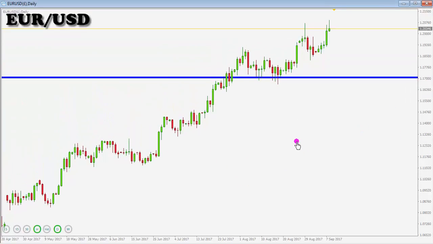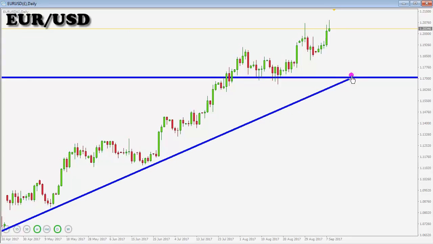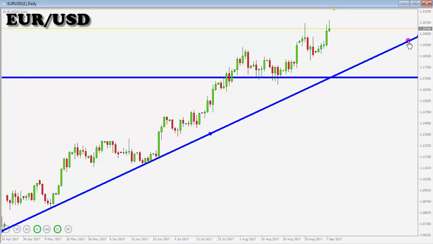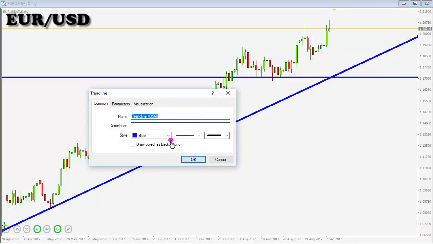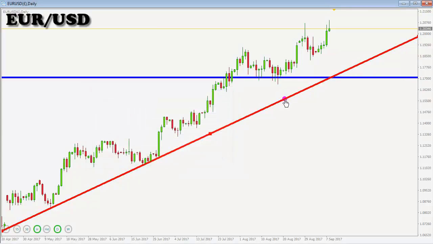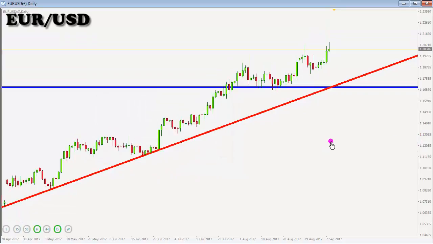In the daily time frame, we do have a trend line. Let's pick from that low, color that in red. Although prices are a bit far from the trend line, that's it. This is the trend line here. Price is sitting right up there on the daily time frame. In the daily time frame, you can also have another line. If you connect these highs, that might act as a resistance.